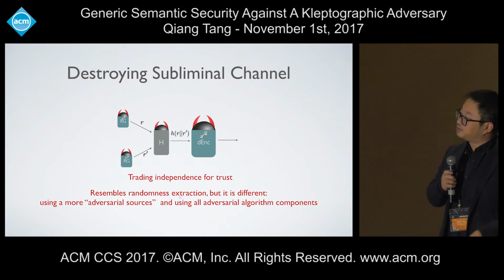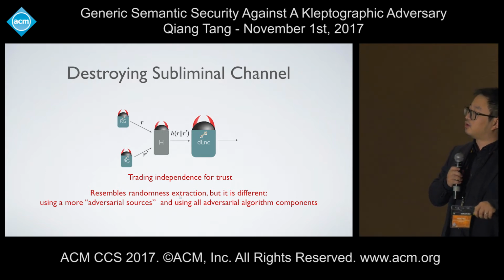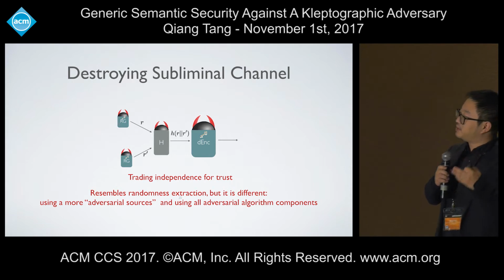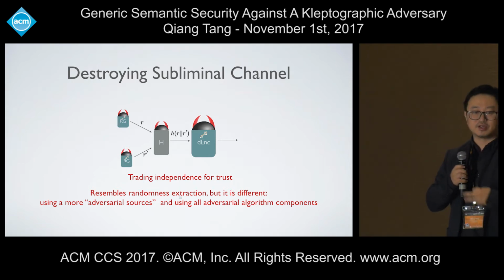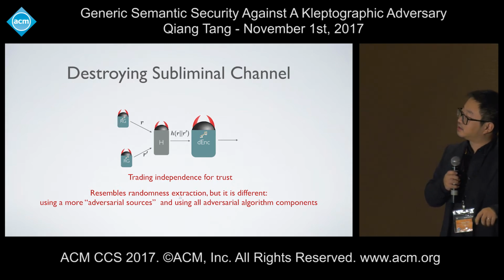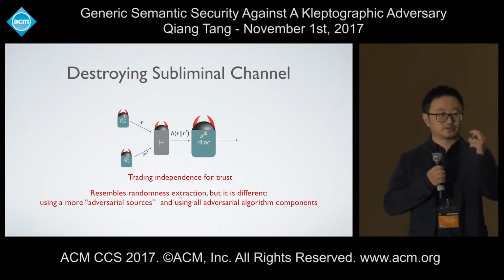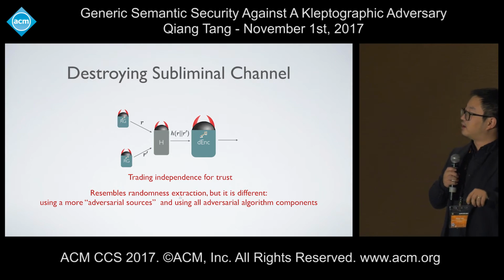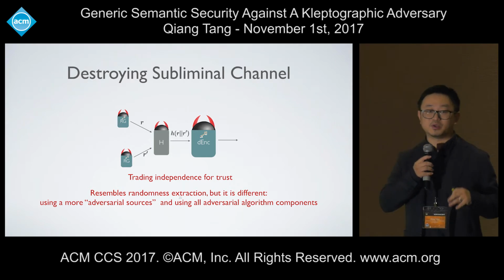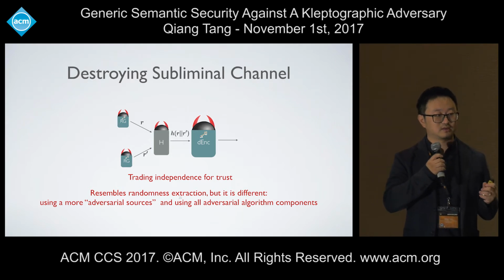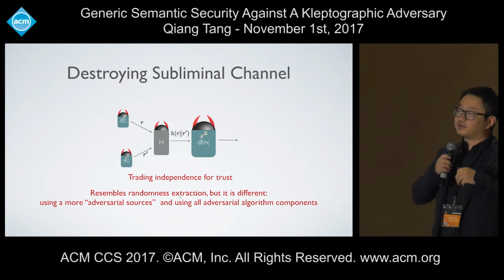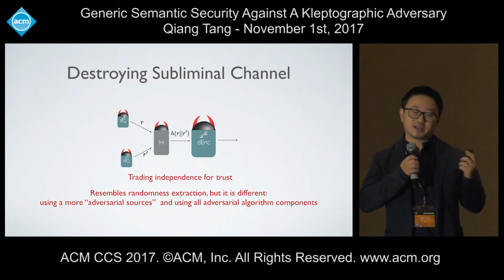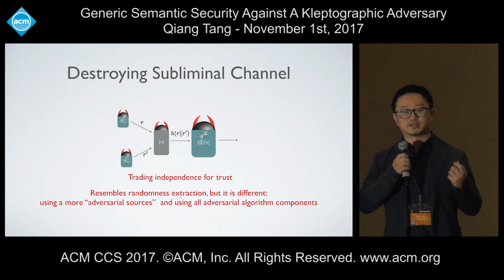Now we can actually prove, even though all those components may be maliciously generated, as long as we design the specification in this modular way and ensure the independent execution of these two modules, the output of this hash can be uniform even to the attacker. So in this way, we can safely use all these components, even though all of them are subverted, as if they were trusted implementations.